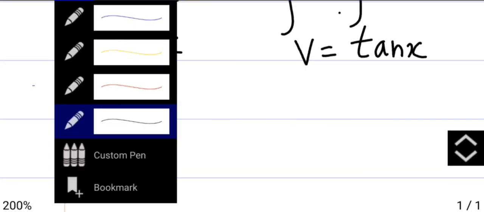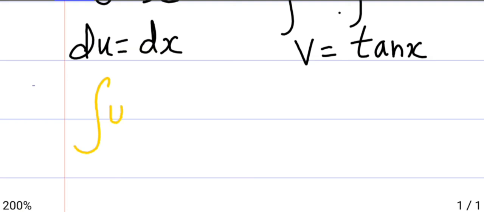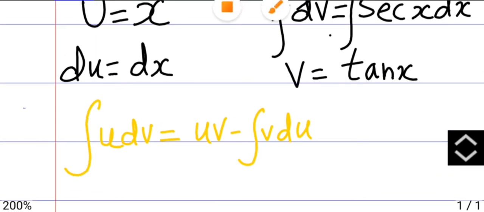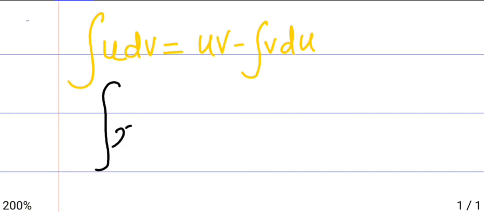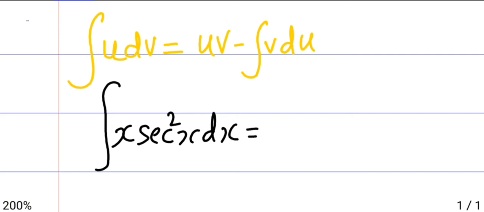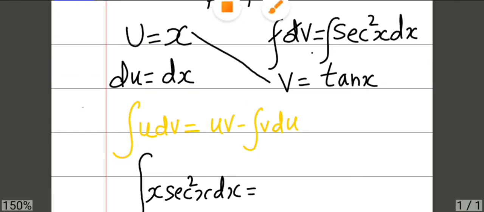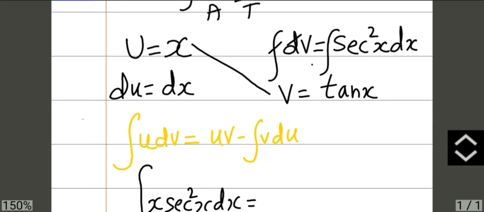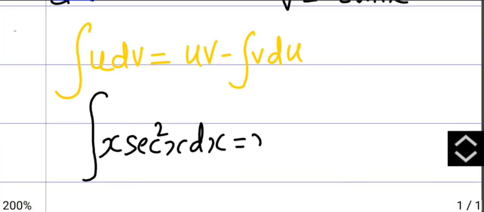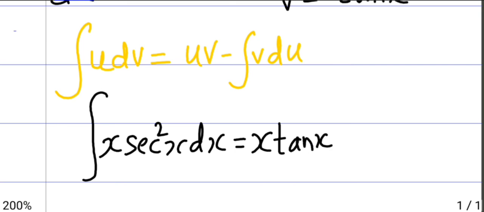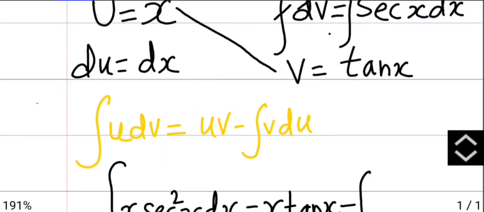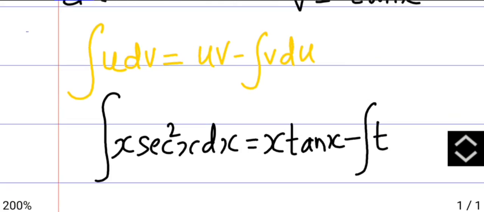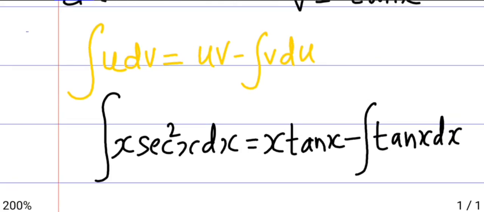Now the second formula is integral of u dv is uv minus integral of v du. So here, integral of x secant square x dx is uv, which is x tan x, v is tan x, du is dx.